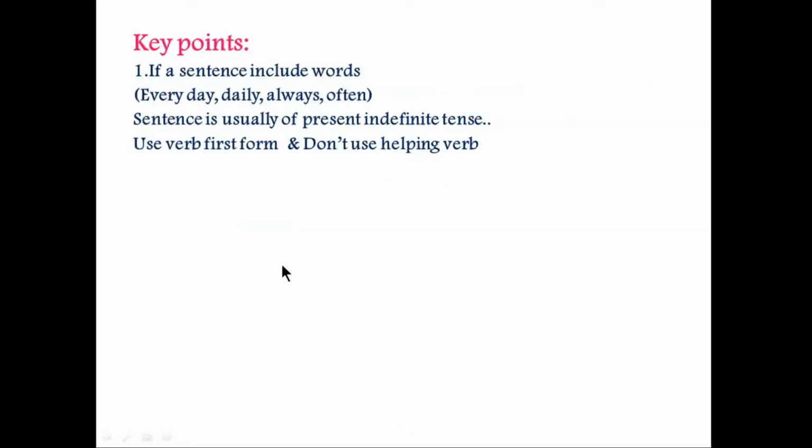Number 1 is if a sentence includes words like everyday, daily, often, always, then the sentence is actually present indefinite, and then you have to use the verb first form and you simply don't use the helping verb. For example, "he go to school every day", "he goes to school every day". In these two sentences, you will not use "go", as you know that with he, she, it, you can use s or es when you are using the verb. Correct sentence is he goes to school every day.